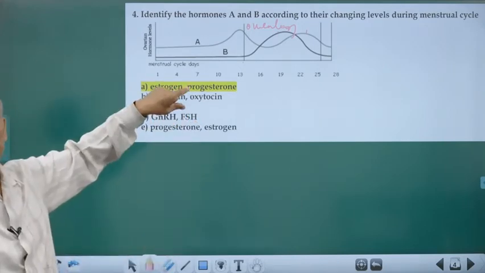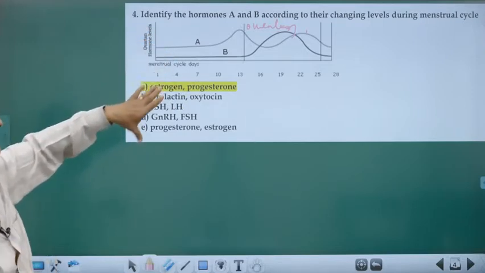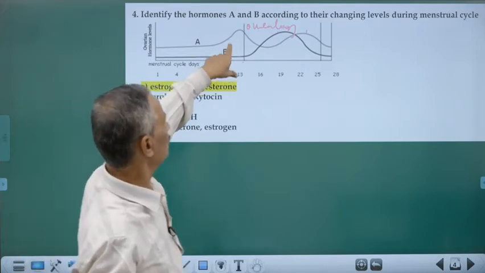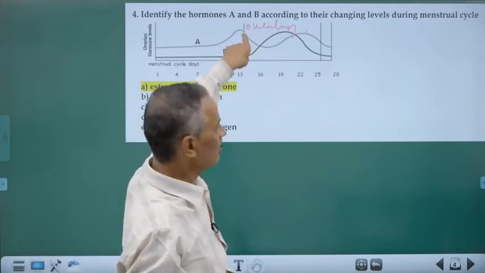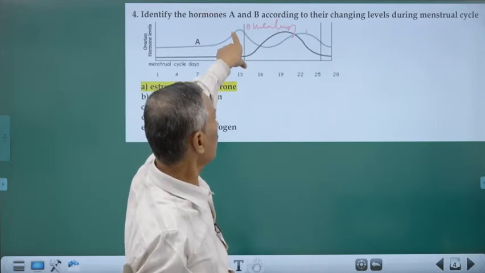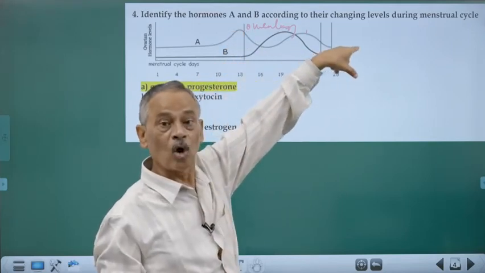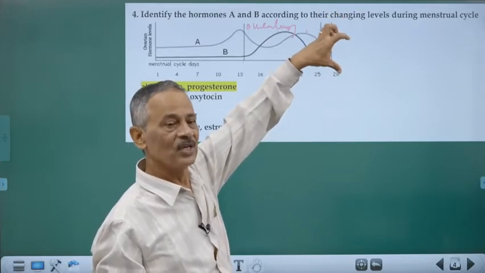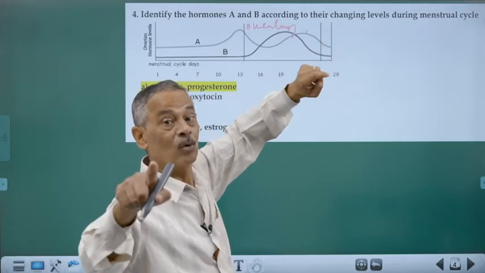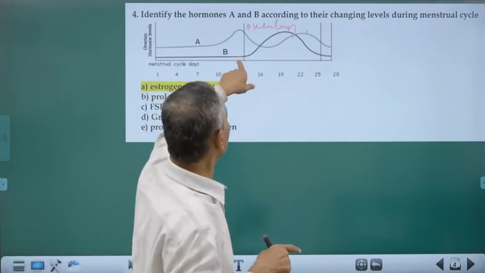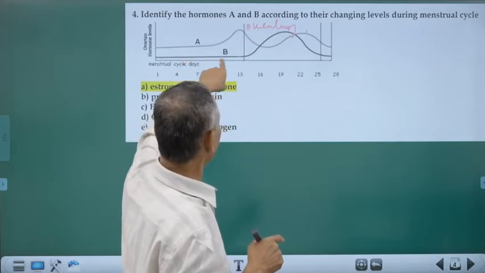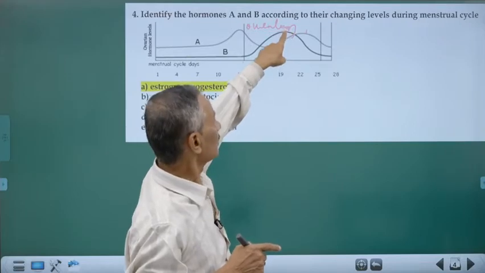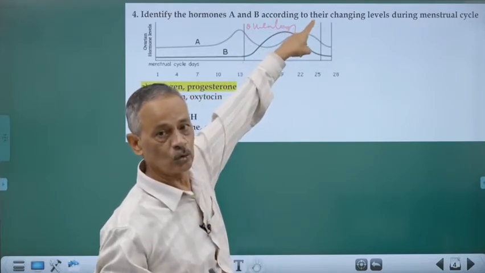Granulosa cells are producing which hormone? Estrogen. It is the estrogen level that is slowly increasing, reaches the maximum just before ovulation. After ovulation, it becomes corpus luteum, yellow mass. It starts producing the hormone progesterone. So the B should be progesterone because it is not at all increasing till ovulation. Only after ovulation it starts its peak and reaches the maximum by about the 22nd to 23rd day.